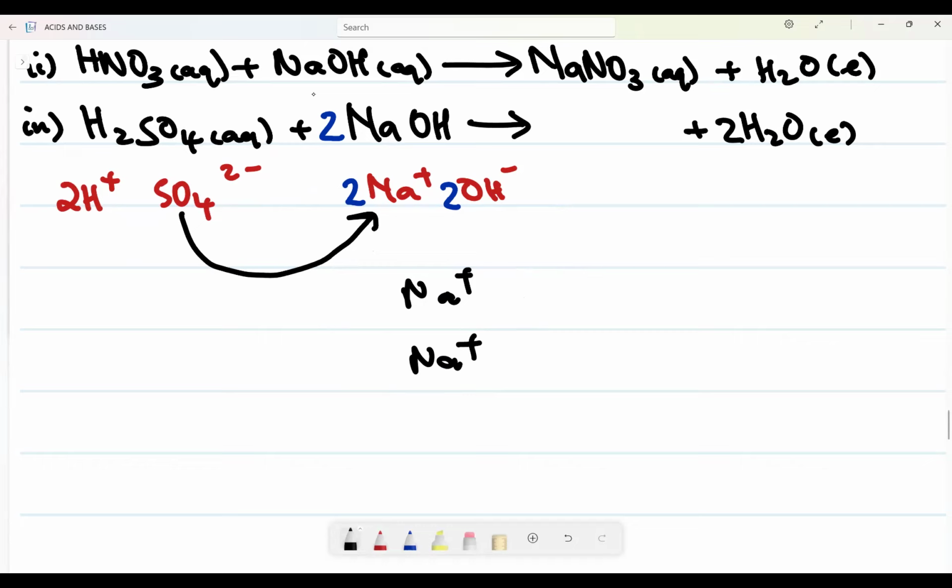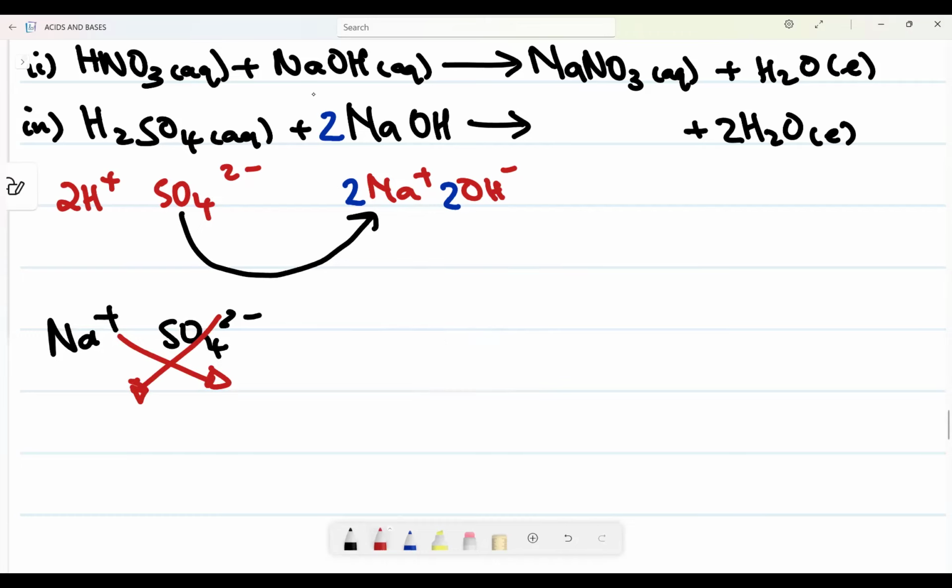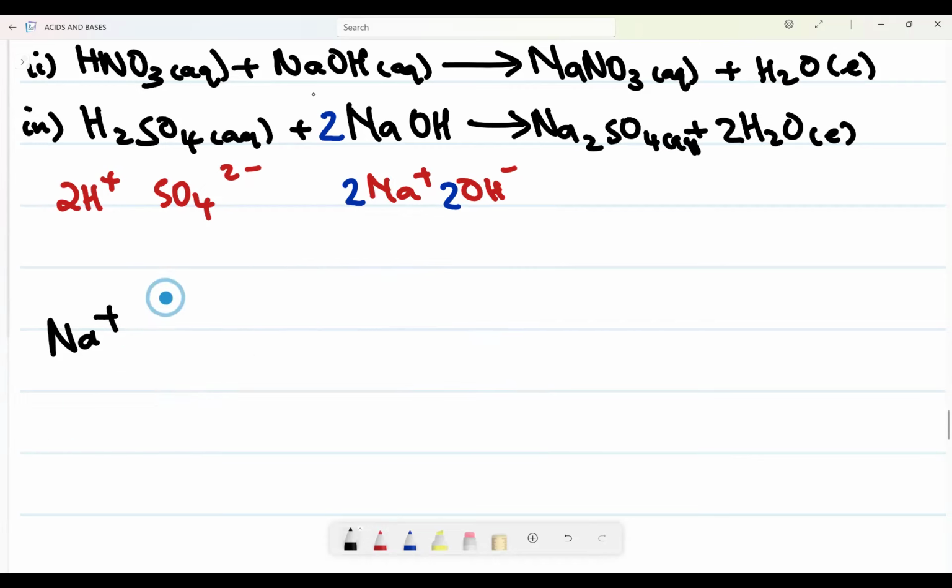Then what will happen? I want you to see it like this. Na plus now reacting with SO4 2 minus. What will happen? The plus will go there, the 2 minus will go there. And what will that form as? Na2. 2, can you see? 2 is down there. 2 will come here, forming Na2, then SO4, the 1 there. Oh, now we are focusing on the number. The 1 here will come here, which is 1. We don't need to write it. So it will be Na2SO4, like that, in aqueous. Can you see how interesting these reactions are?